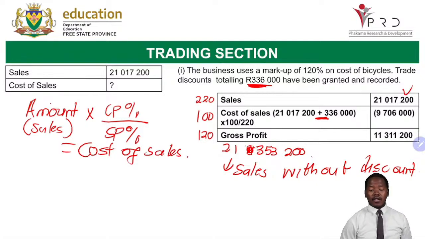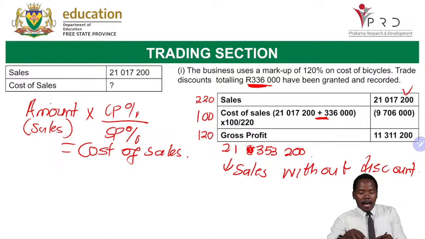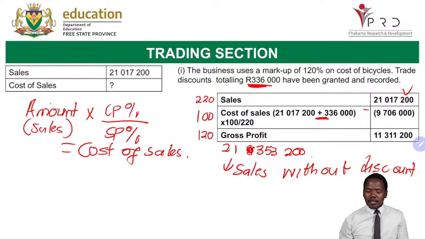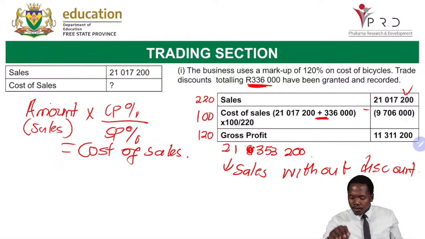Now, how do I get my gross profit? Very easy. I would say sales minus cost of sales. So it's sales minus cost of sales. 21,017,200. So we get 11,311,200.